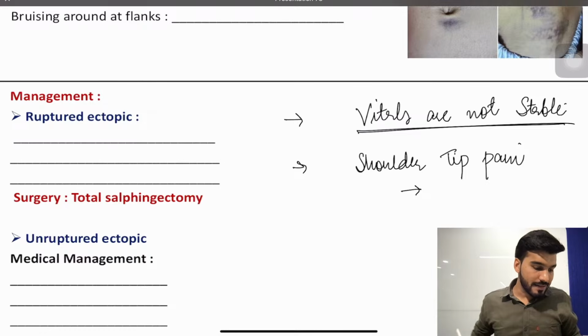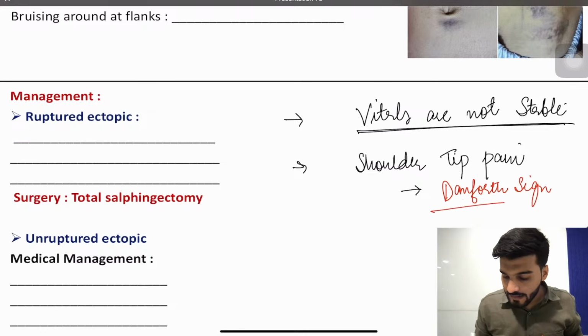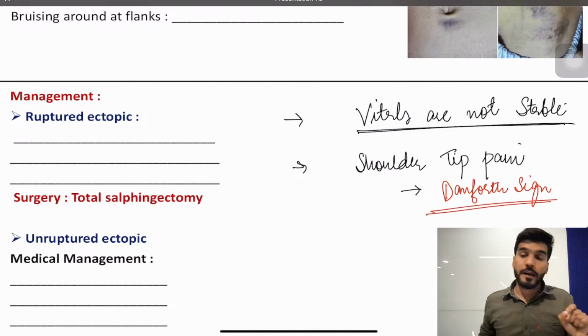Sir, that is called Danforth sign. And this shoulder tip pain is a referred pain due to the hypovolemia and the hemoperitoneum, the blood that is accumulated over there. Along with that, it is due to the diaphragmatic irritation.